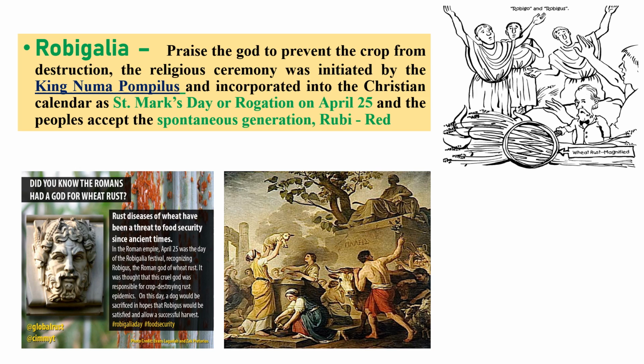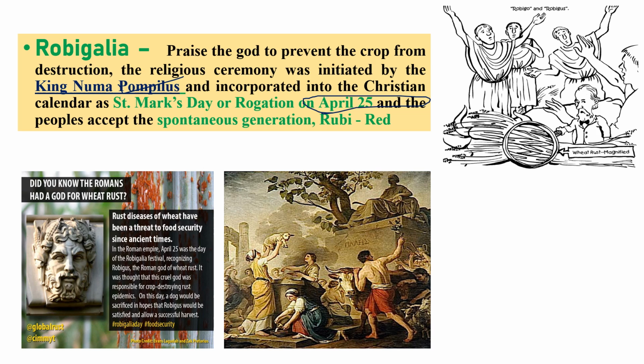Robigalia was initiated by a king called King Numa Pompilius. Nowadays it is celebrated on April 25th of every year. The Romans celebrated this to ward off rust. To protect their crops from rust diseases, they created a god called Robigus, and they celebrated a festival called Robigalia. At the time they used to sacrifice cows, red oxen, dogs, and other animals. The probable question is on which date the festival called Robigalia was celebrated: April 25th. The god's name is Robigus.